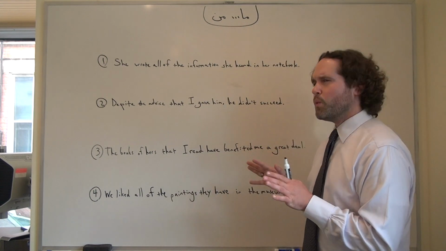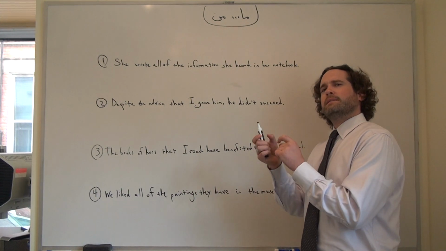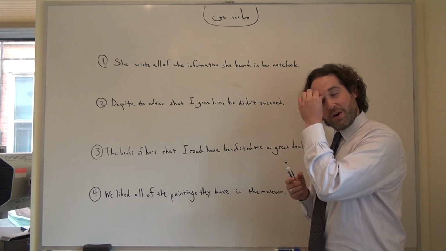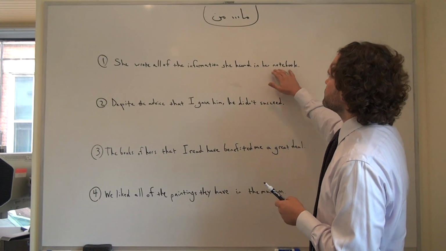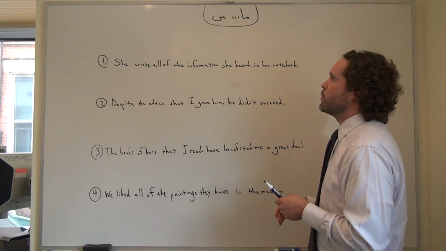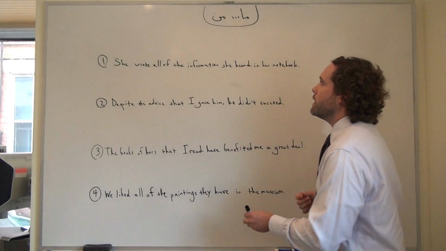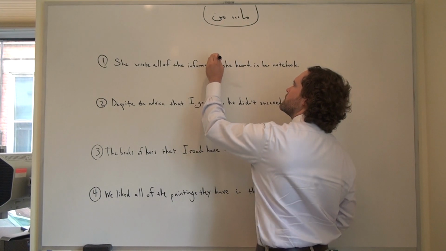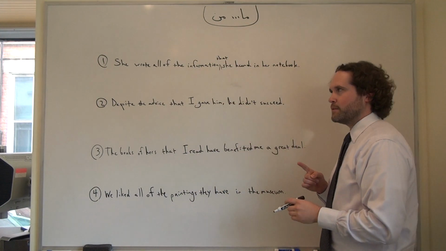So in order to create this structure, we often need to think in a slightly more convoluted fashion, or so it can seem in English. If we wanted to take sentence number one, she wrote all of the information she heard in her notebook, or let's say all of the information that she heard, that might come in handy a little bit later.